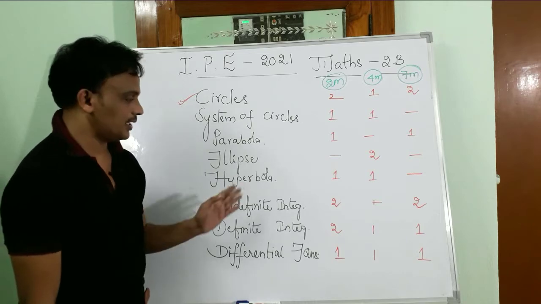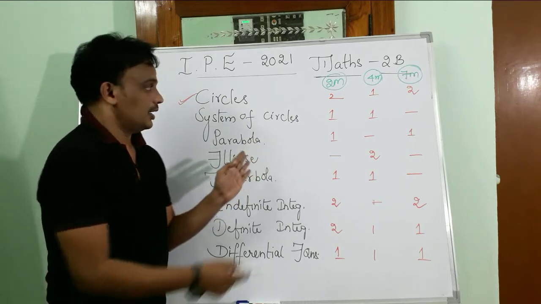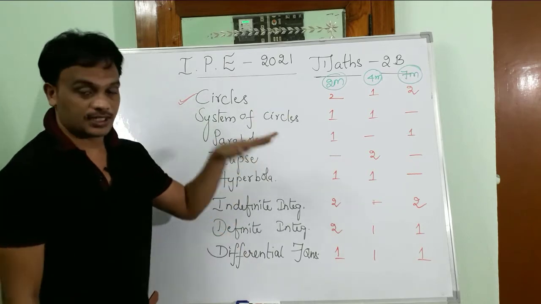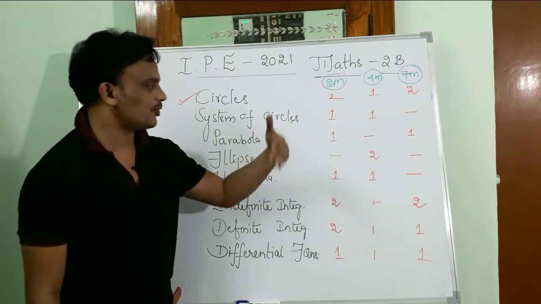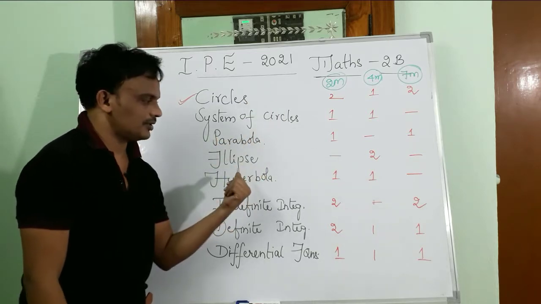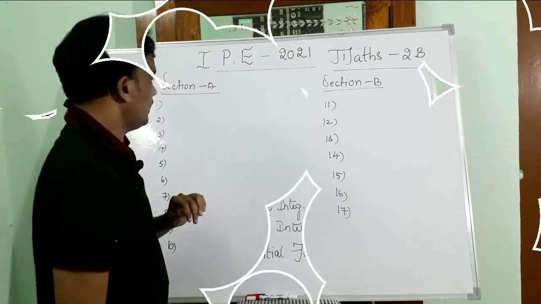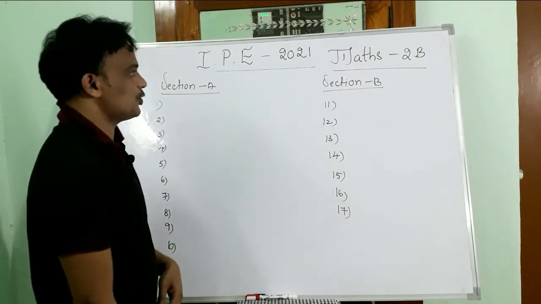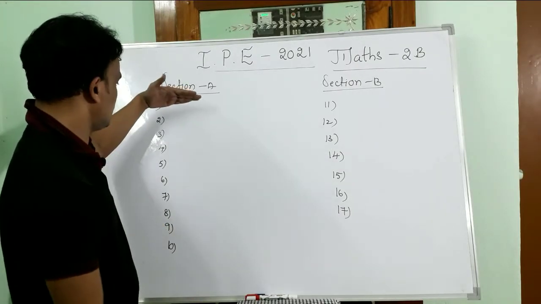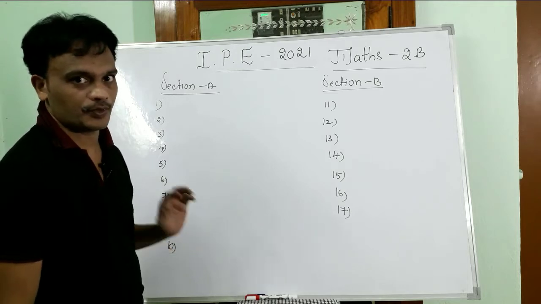Let us see, I will explain the blueprint of Maths 2B from section A, section B, and section C. Just come on, have a look. Coming to the blueprint of Maths 2B, from section A you are going to get 10 questions.